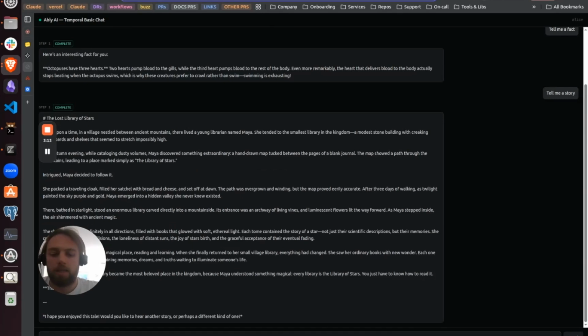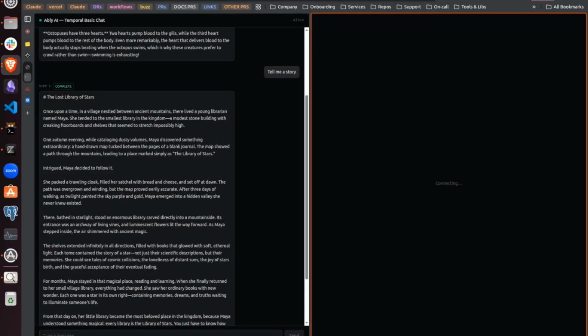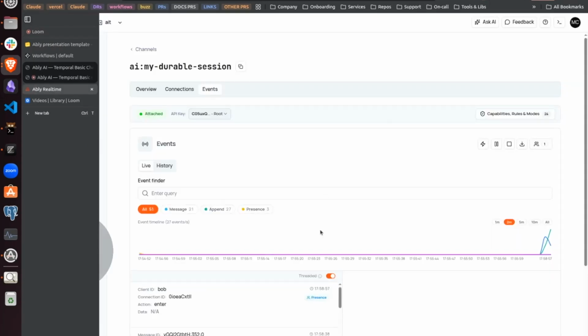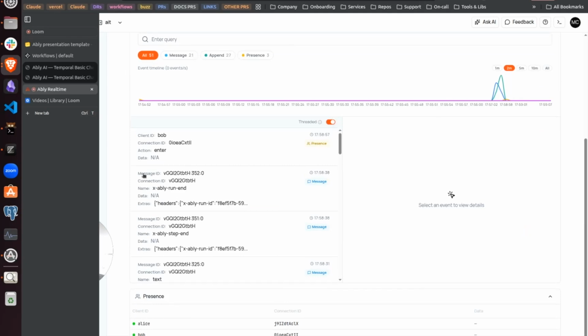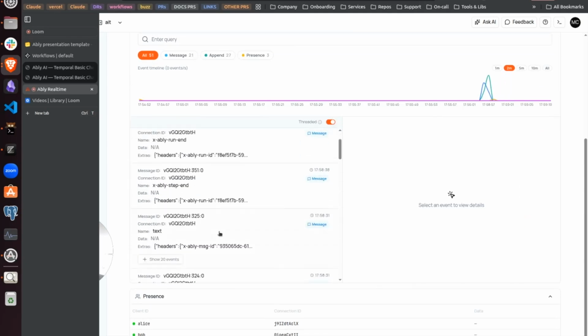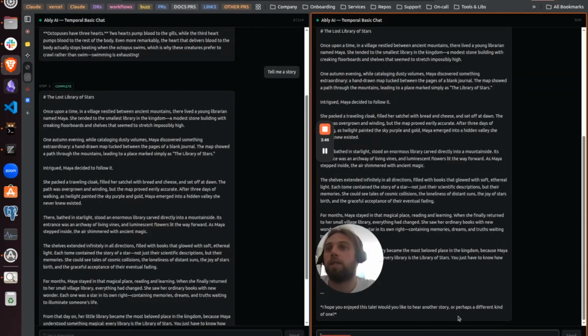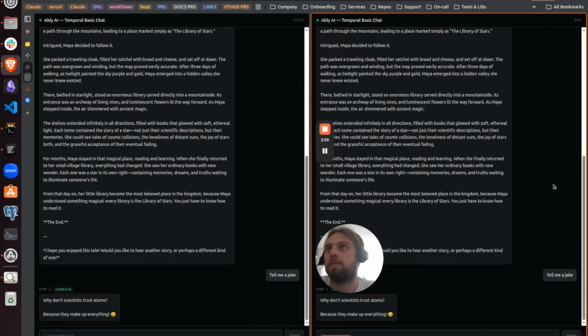We can also see that this is fully synchronized across tabs or devices. So if I go here and join the same session now as a different user called Bob, we can see over here in the Ably dashboard, we've got a view over this session, and we can see that both Alice and Bob are present in the session, and we can see the full stream of events for this session. And over here, we can see that Bob's view is fully synchronized. So now if I say, tell me a joke, we'll see that response being streamed to both tabs and remain fully synchronized.